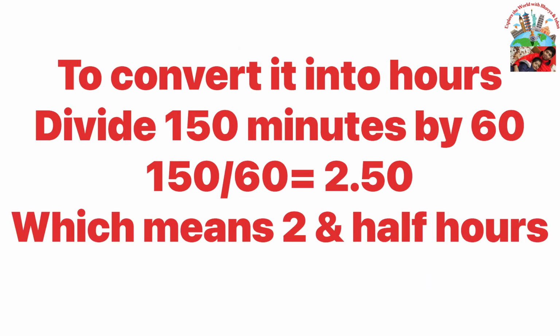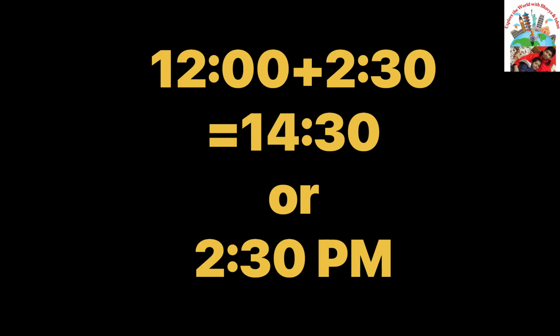Now change it to hours by dividing 150 minutes by 60. So time difference will be 2.5 hours. Hence, as time in India was 12 pm, time at 120 degree east longitude will be 12 plus 2:30 equals 14:30 or 2:30 pm.